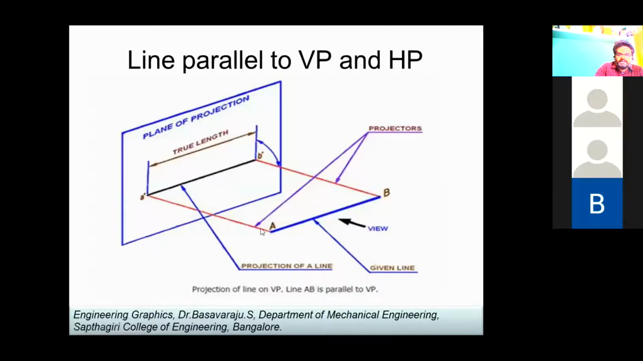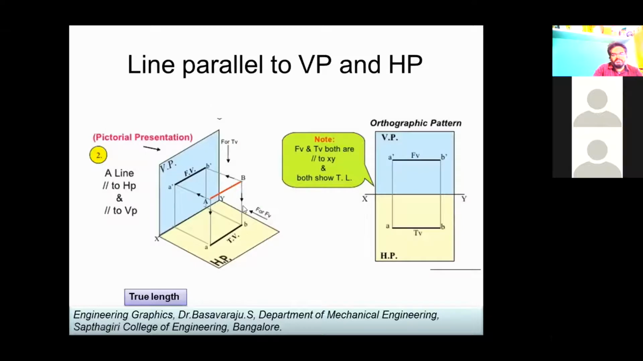And similarly, these are imaginary lines, these projectors. A to A dash and B to B dash are imaginarily hitting this plane of projection at 90 degrees. So this angle is 90. It is imaginary, so it is called orthographic projection. So front view is obtained. Similarly, top view is obtained.